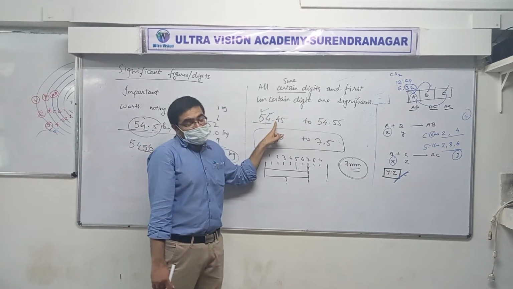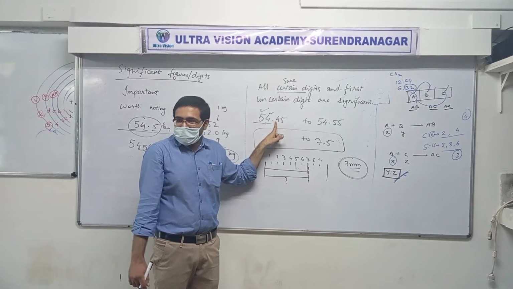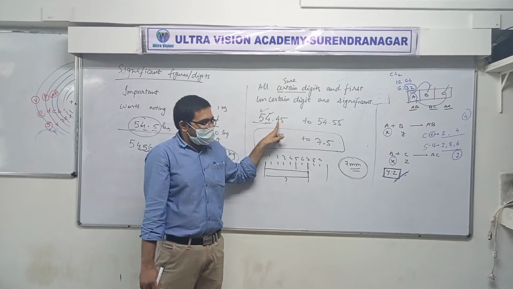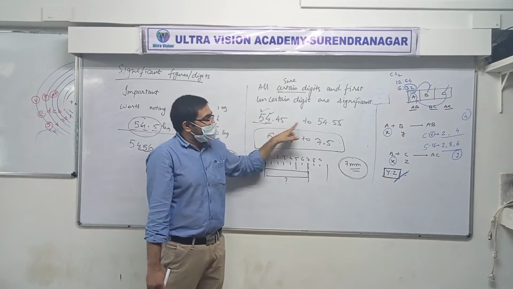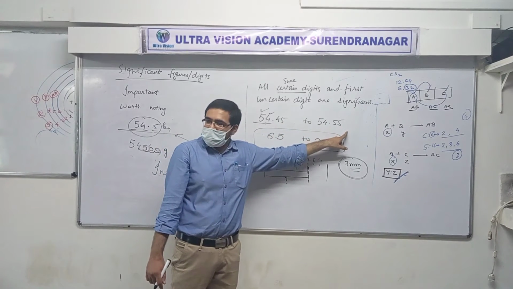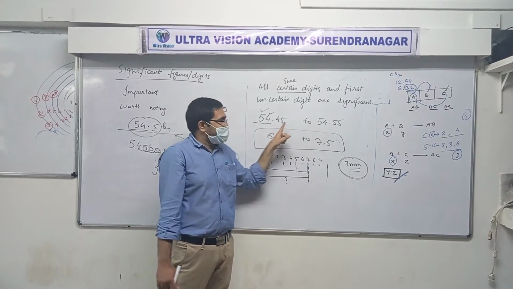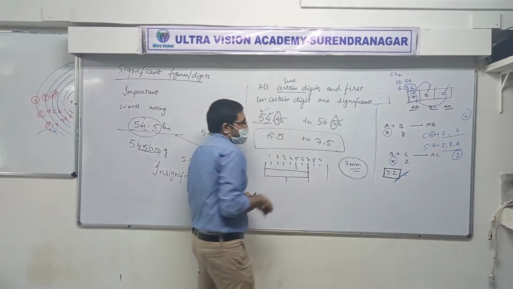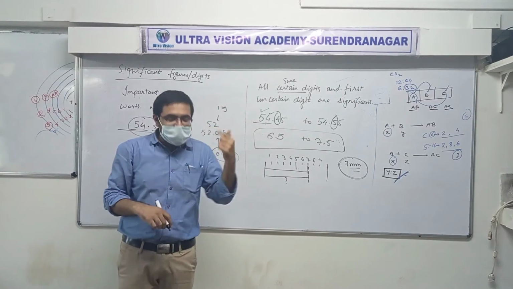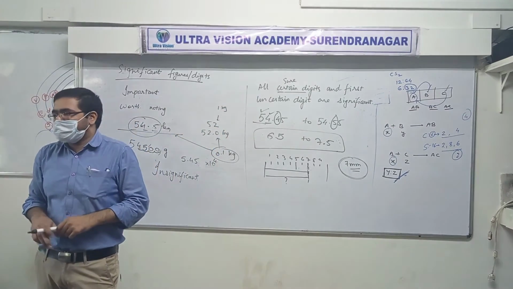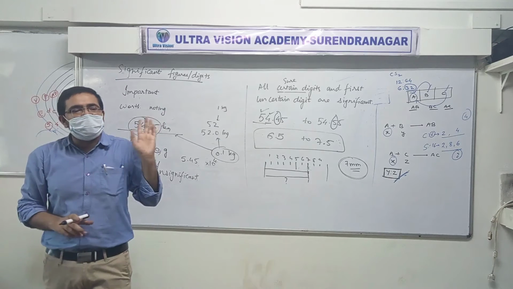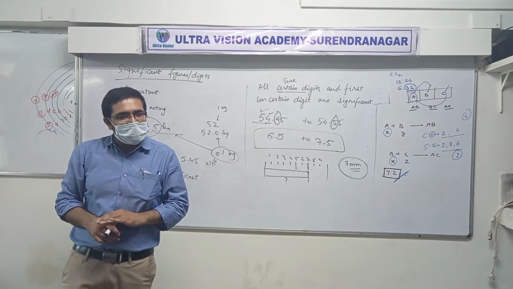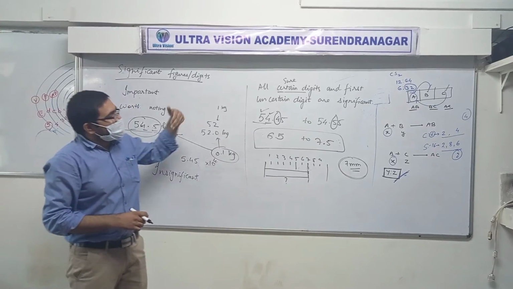But let's go to the next digit. Can we be sure that it is 4? Yes or no? It may be 4 if it's like 4.6, or it may be 5 if it's like 5.2. Yes or no? So we are not sure about the third digit now. Is that the first uncertain digit? So that is also significant. Did you understand? Sure?